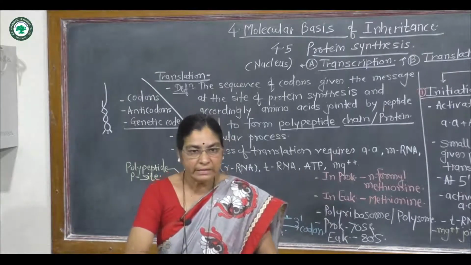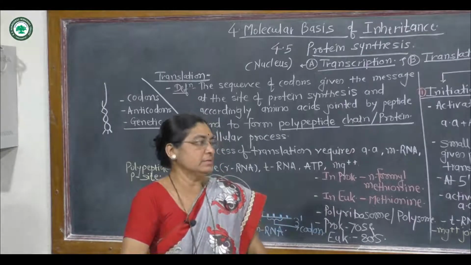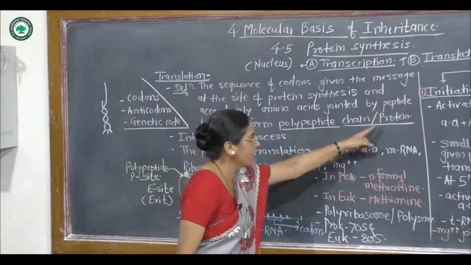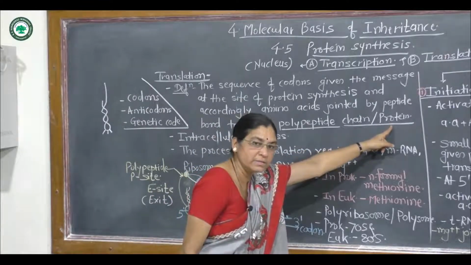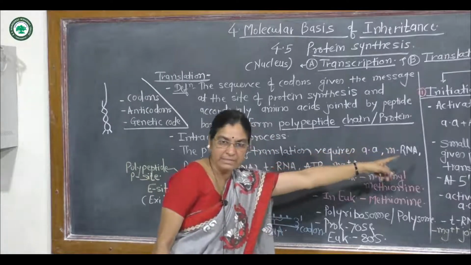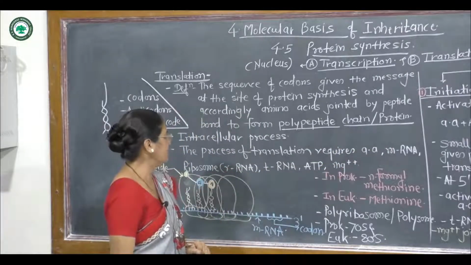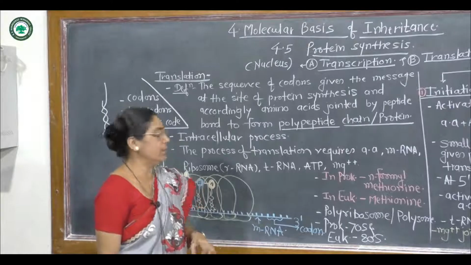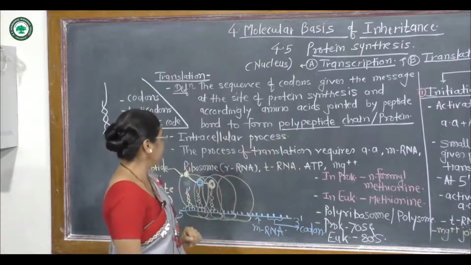The elongated chain formed between successive amino acids is called the polypeptide chain, and ultimately it is also termed the protein. So the basic unit of the protein is the amino acid, and a number of amino acids get joined together to form the protein.